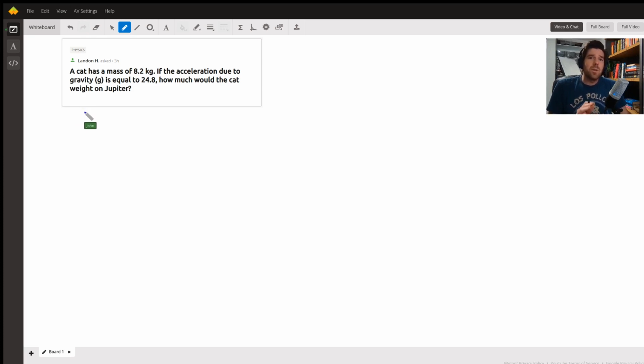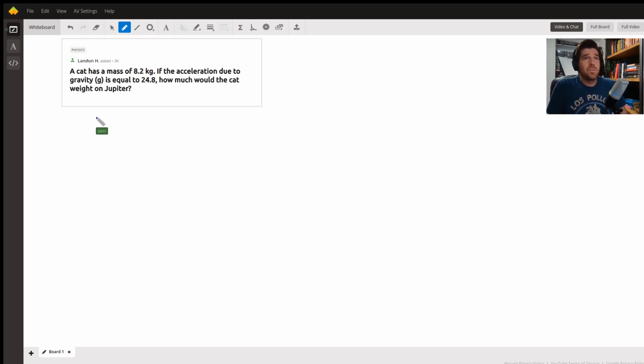Essentially, weight is a measure of the force of gravity due to a very massive object. So a cat on Earth would weigh significantly less than it would on, let's say, Jupiter, because Jupiter is a huge, massive planet, much more massive than planet Earth. And because it's more massive, the force of gravity on Jupiter would be much larger. And that force of gravity would mean that an object would weigh more. So let's figure out exactly how much more.